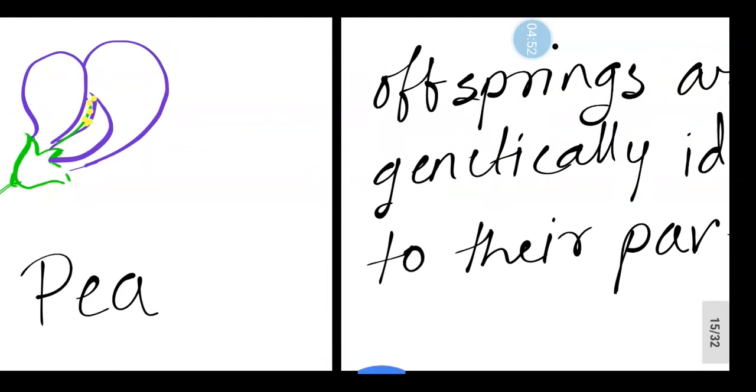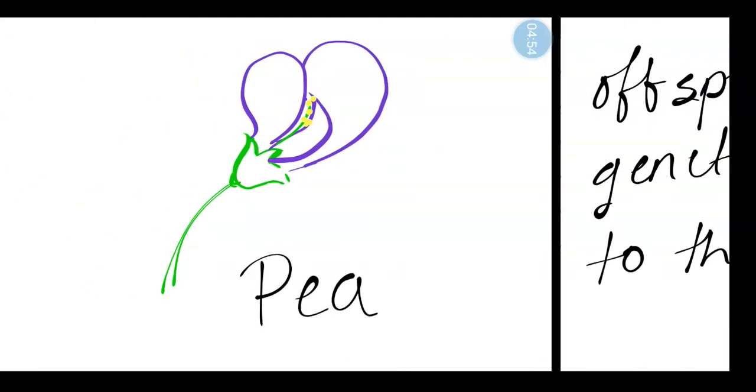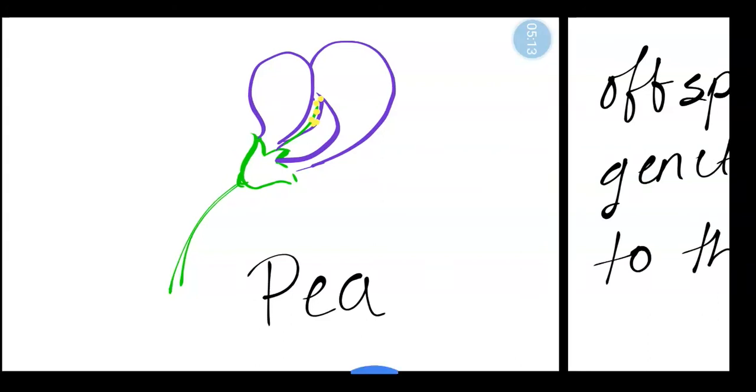There is no variation. For example, in pea plant, both the sex organs, androecium and gynoecium, are present within a flower, and that's why in pea flower autogamy, a type of self-pollination, easily takes place.